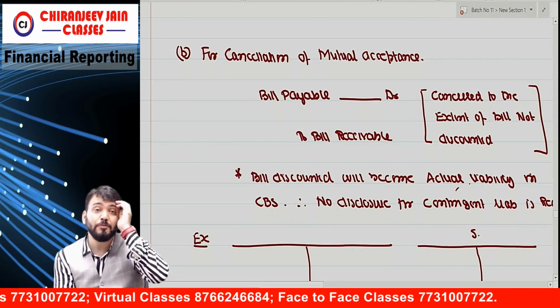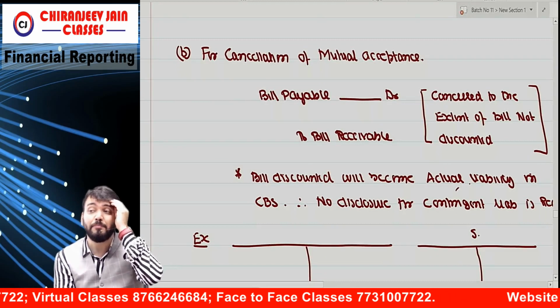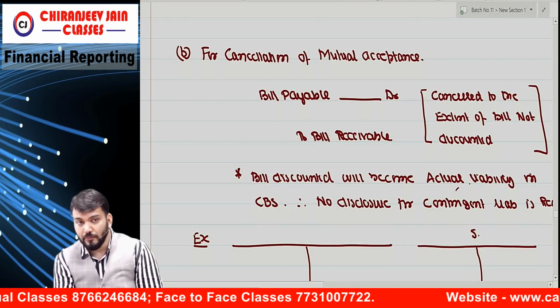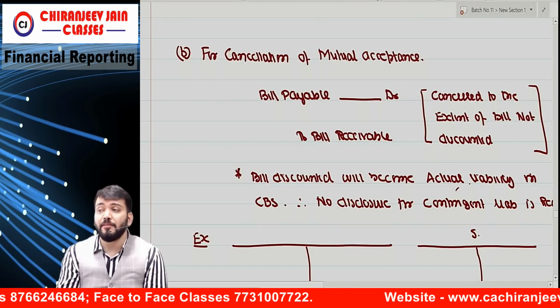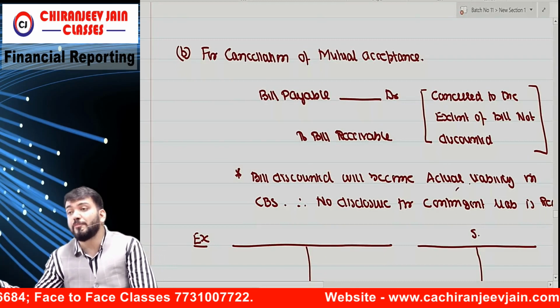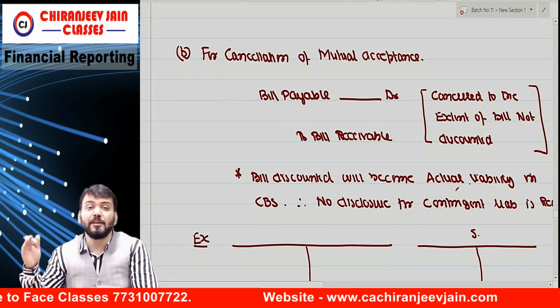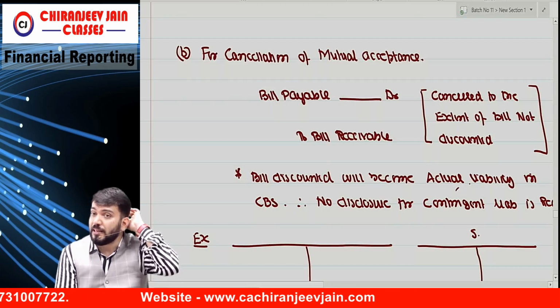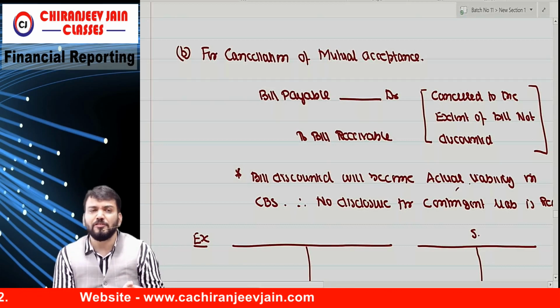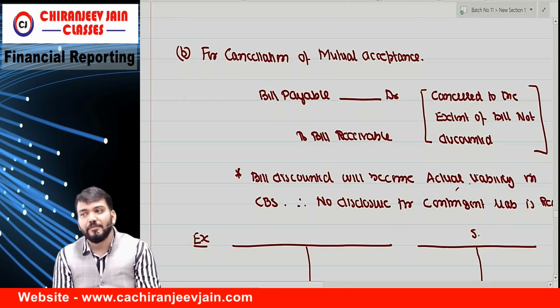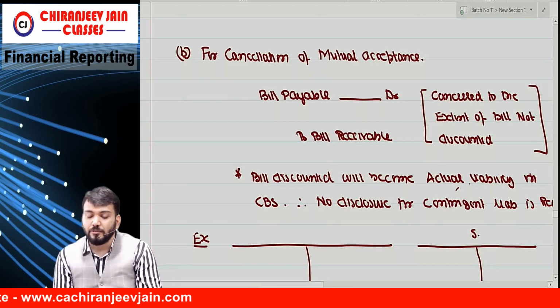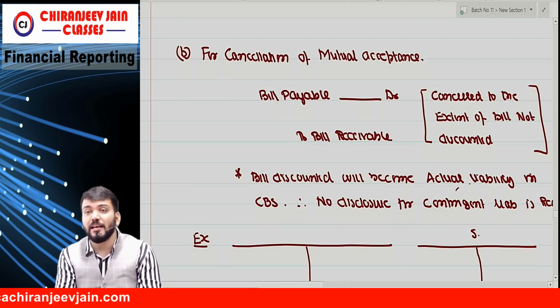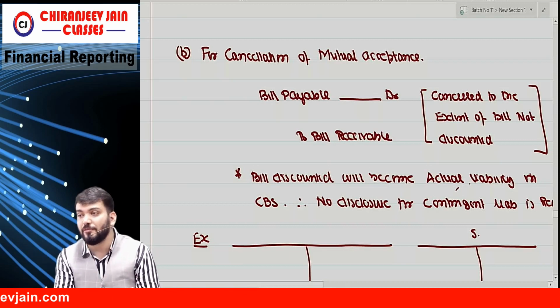Next, cancellation of mutual acceptance, means bills receivable and payable. Any bills receivable is a bill drawn on subsidiary company or bill accepted from subsidiary company. So it will be bills receivable of one company and bills payable of another company. That also needs to be cancelled, to the extent of the bill which is not discounted.